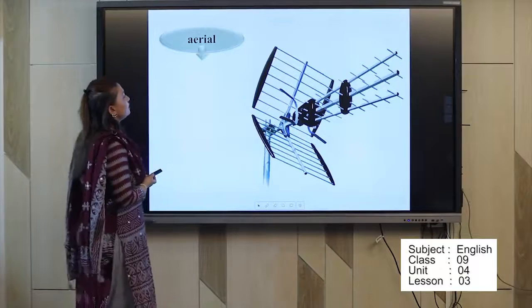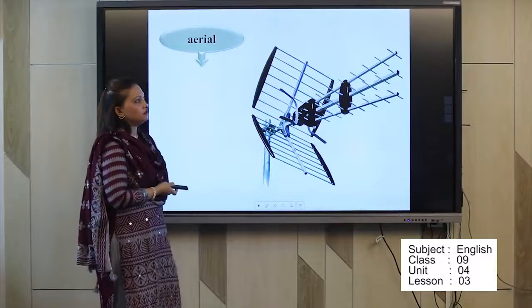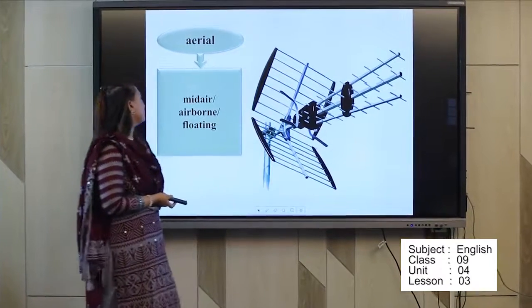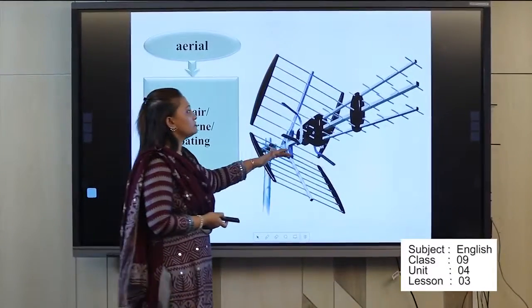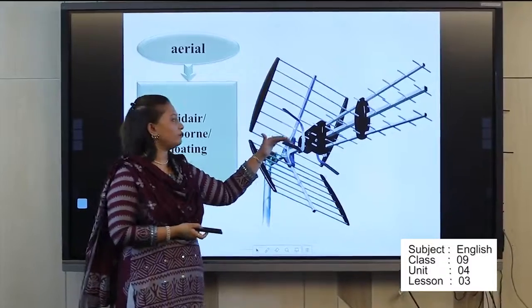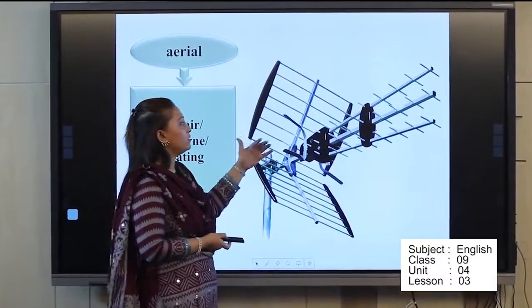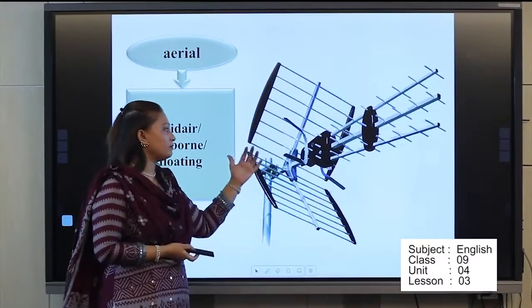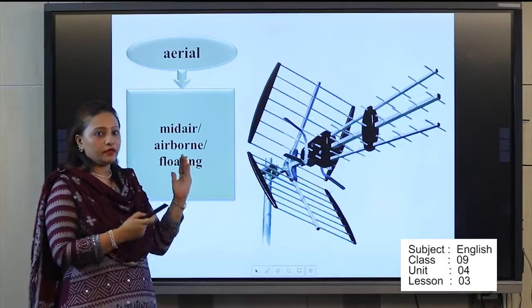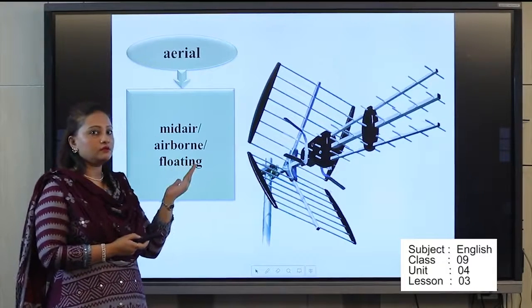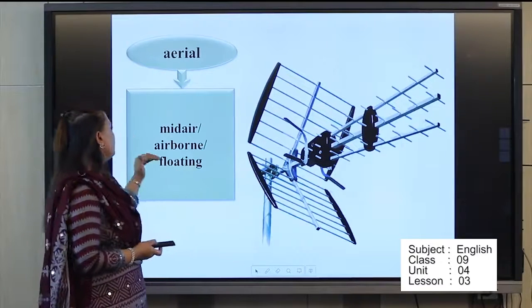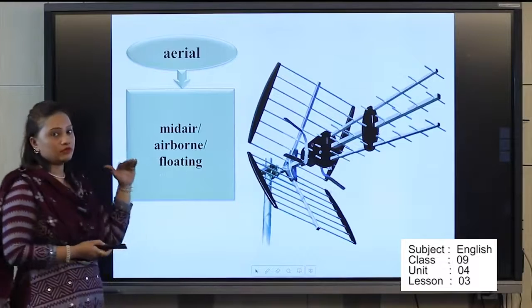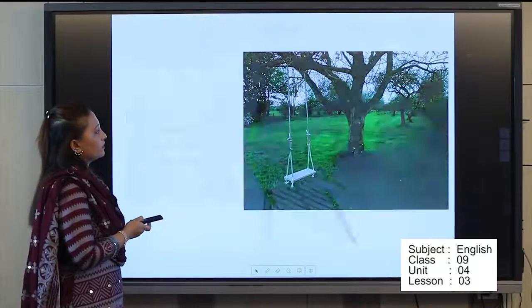Okay. So this is another word. Please mark it in your book. Aerial. Aerial means airborne, floating. That means here you can see a picture. Through the picture, you can understand what the meaning of aerial is. That means something is not in an accurate position. It's actually in landscape. Okay. That means the word meaning is mid-air, airborne or floating. That is not fixed actually.